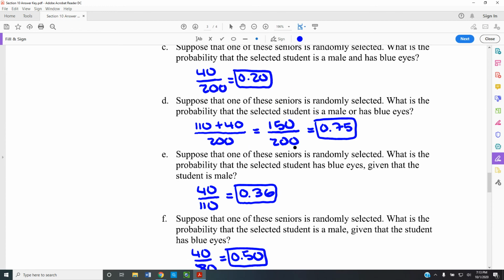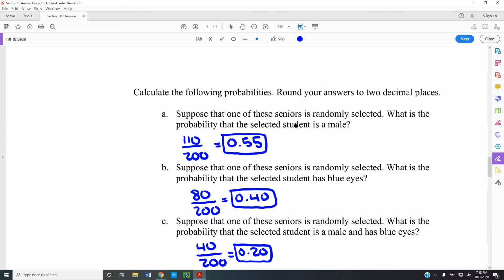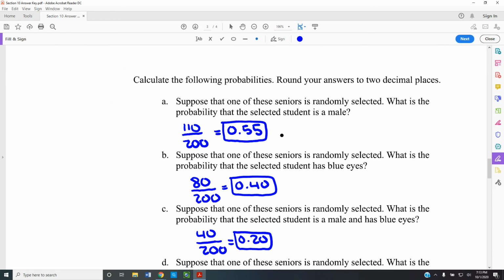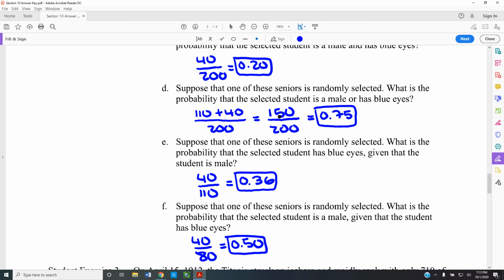Oops, right here. I'm sorry. It was blue eyes. I went with the wrong one. Blue eyes right here. It had to be male and or a blue eye right here. So this one or this one. And of that, there's 150, and 150 out of 200 is here.